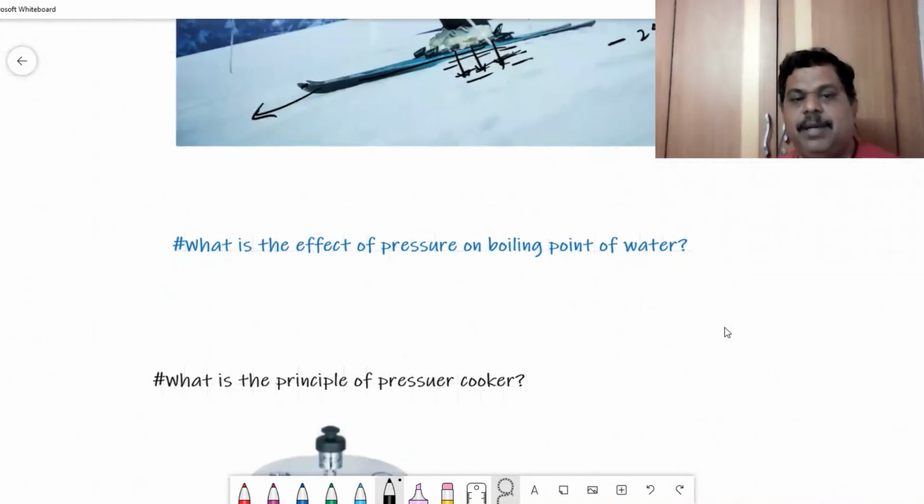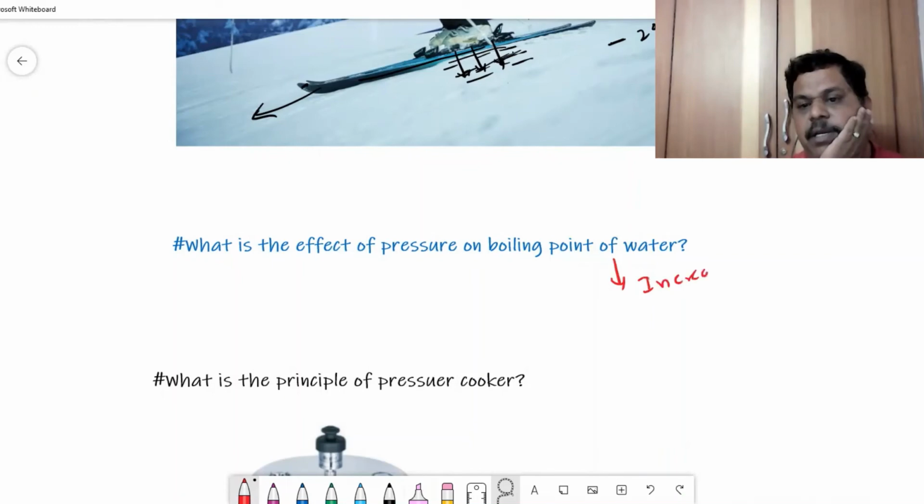On the other hand, what is the effect of pressure on the boiling point of water? Remember, the boiling point of water increases with pressure.